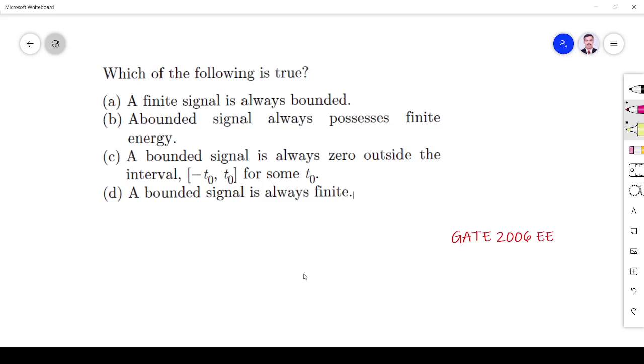Hi friends, in this video let us solve a signals and systems question asked in the GATE 2006 EEE paper. The question is which of the following is true? We have to check it.